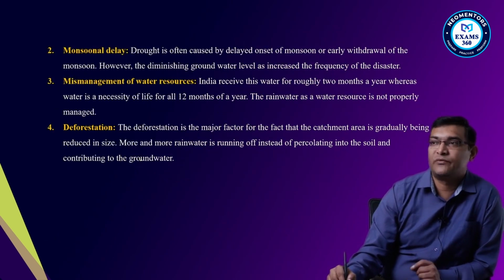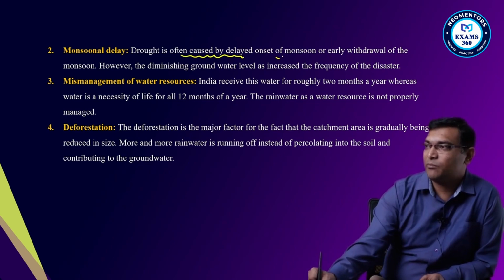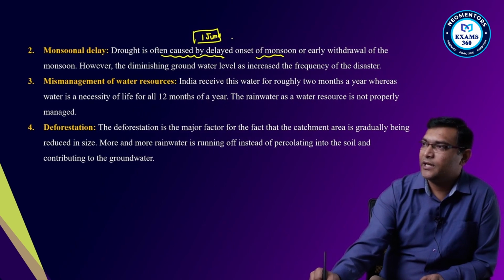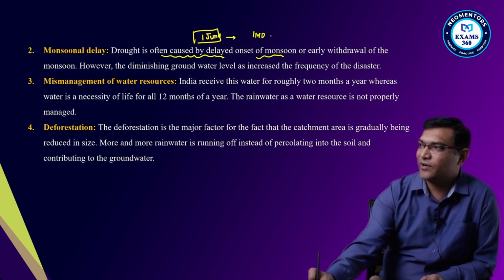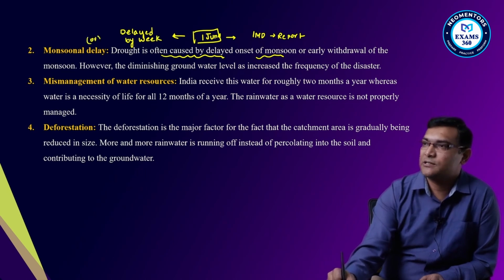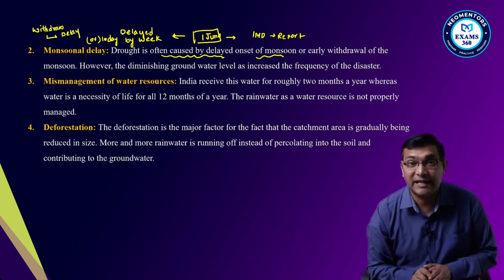Second, the monsoon is getting delayed. Drought is often caused by a delay in the onset of the monsoon. Generally we say 1st June is the onset, but the recent IMD report also says that the monsoons are delayed by a week or 10 days, and withdrawal is also getting delayed. This is the erratic nature of the monsoons.